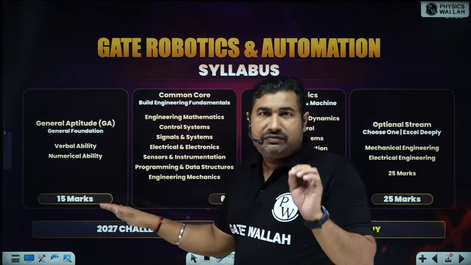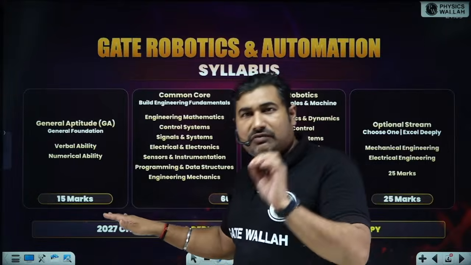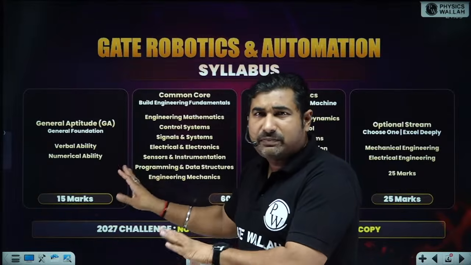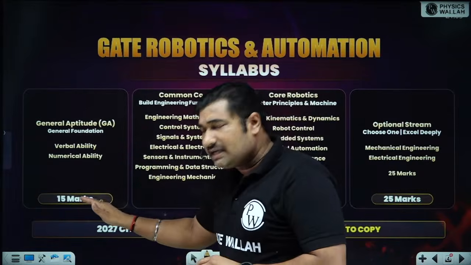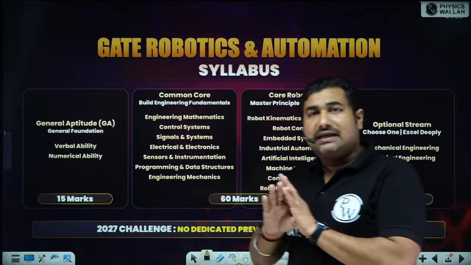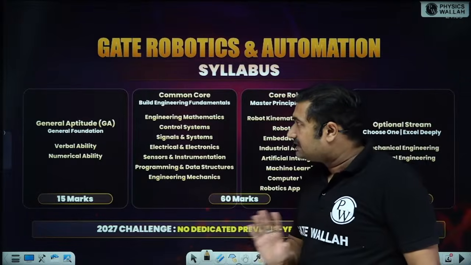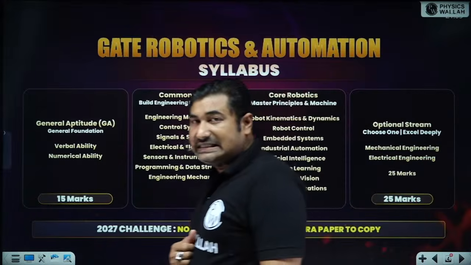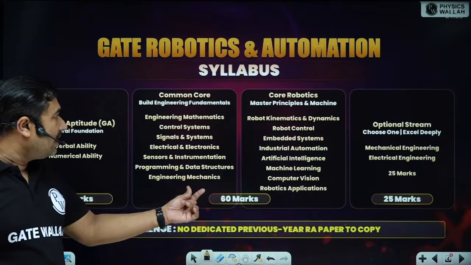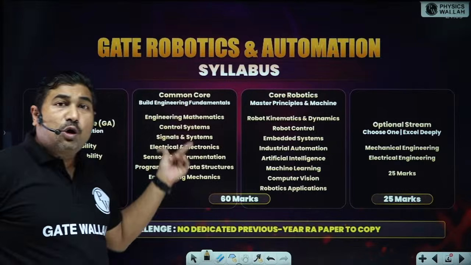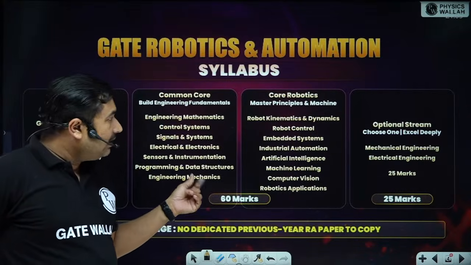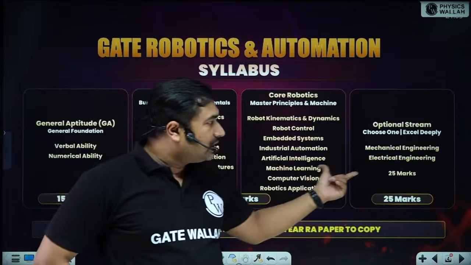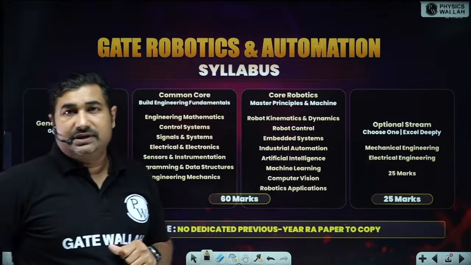If you are from electrical, electronics, mechanical, CS or DA, you are going to prepare this general aptitude. 15 marks, it is the same, and the syllabus of general aptitude is absolutely the same. Next is your 60 marks, which contains the common core portion, and one is the core robotics portion or optional stream.